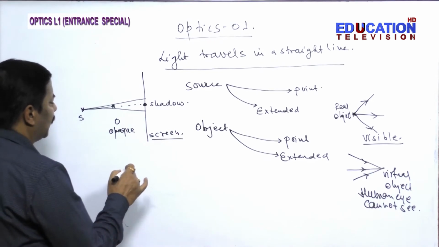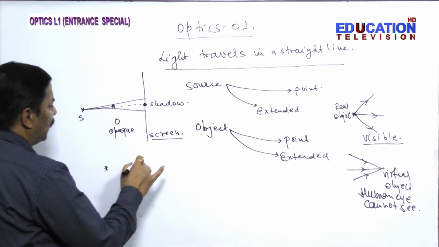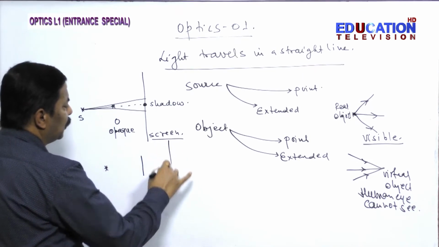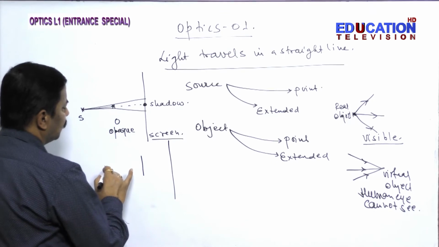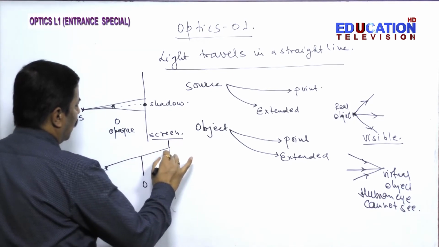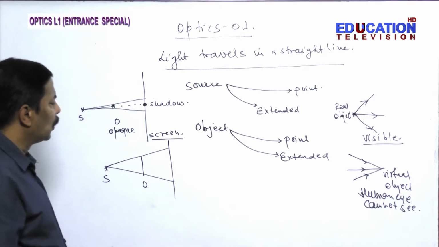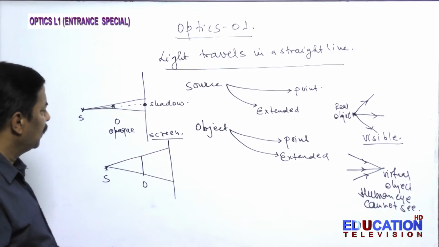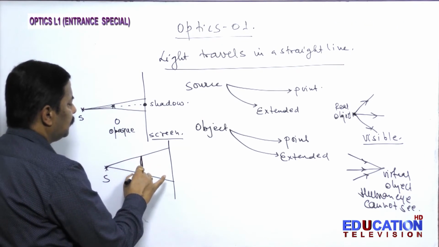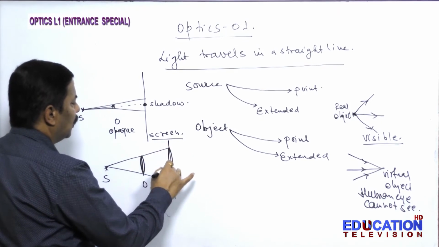Now if I am taking a point source and extended object, then you see, in this also you will observe that if here is a coin, you will get the shadow of the coin.